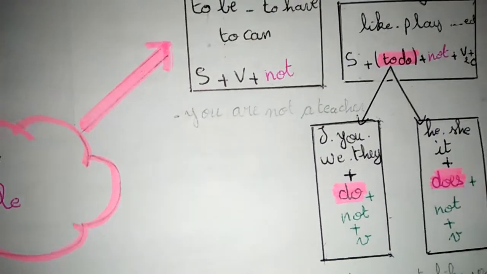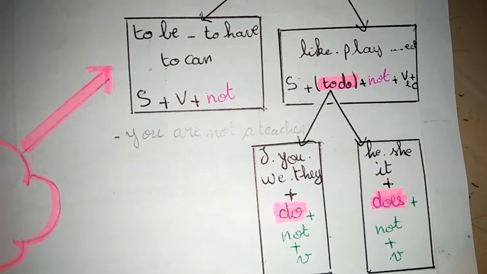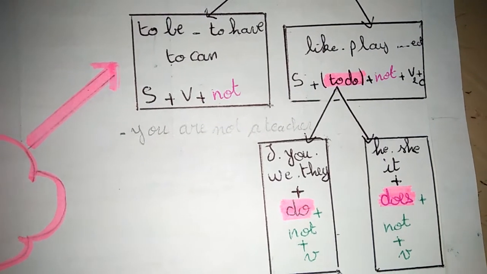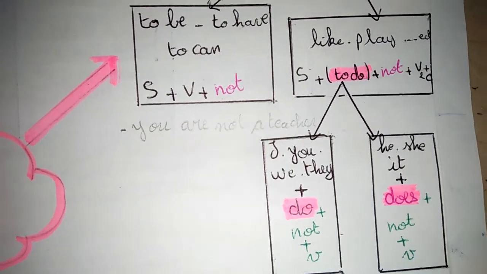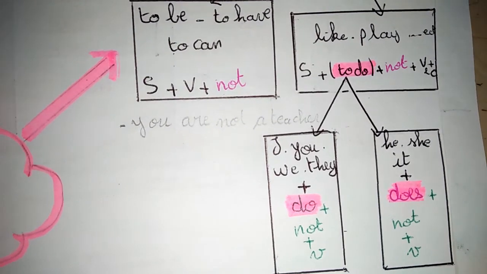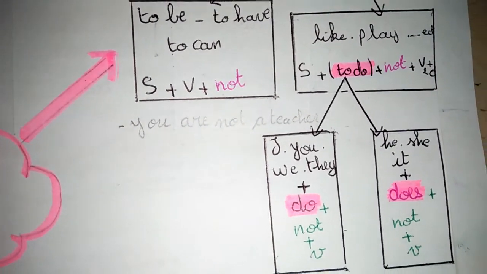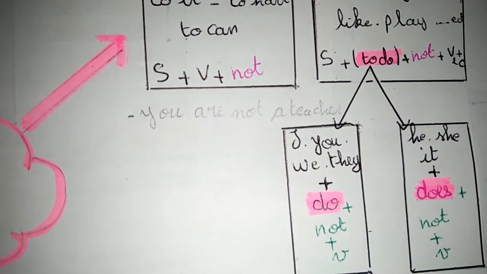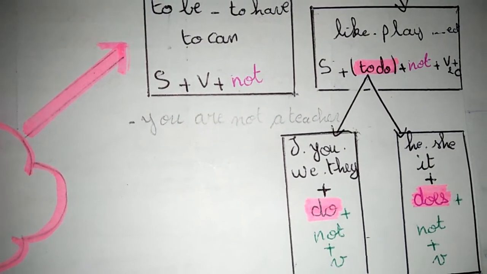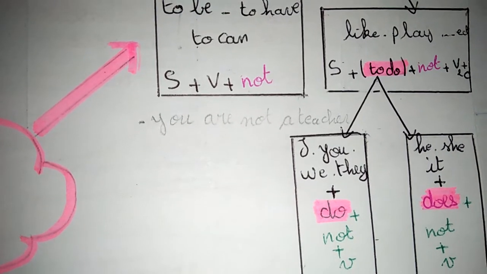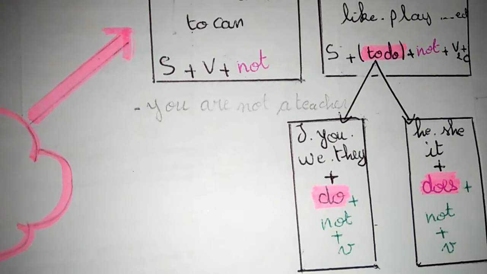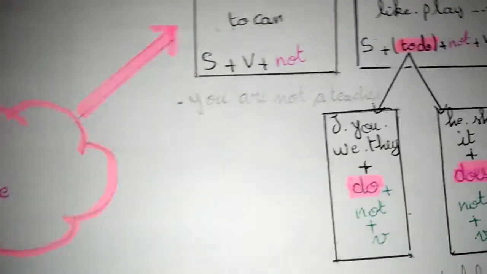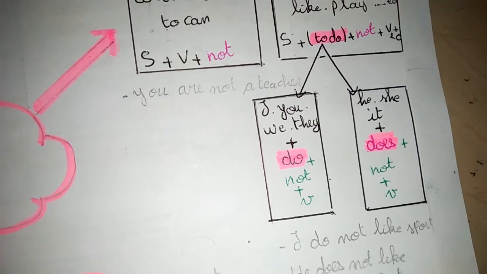Now, in these verbs, like play, practice, live, etc., or some verbs, we say the subject plus the verb to do, plus not, plus the verb, plus the complement.